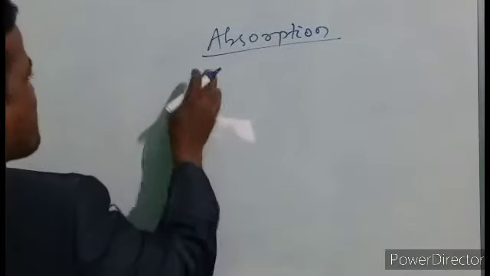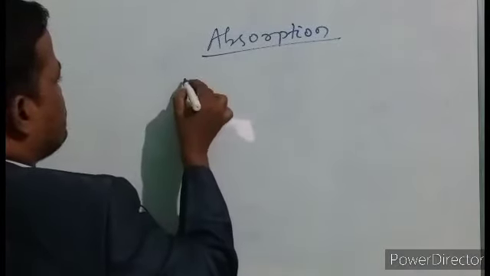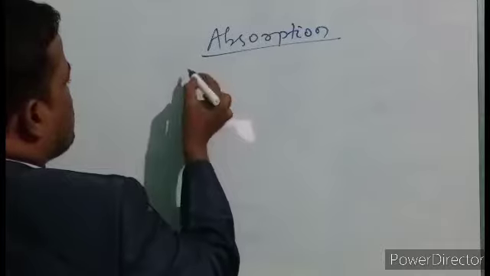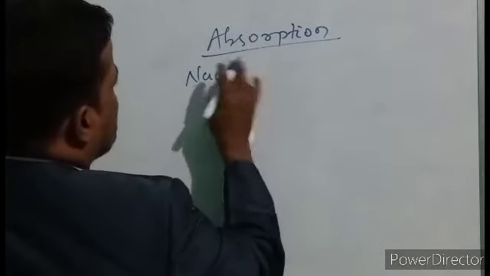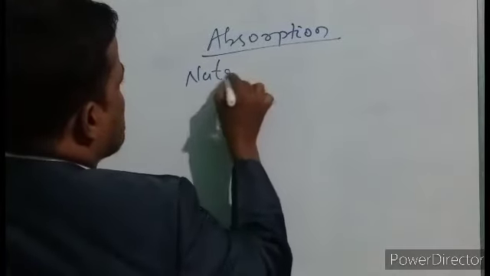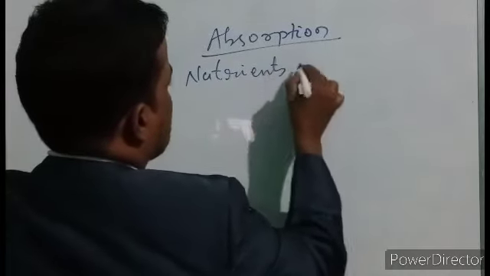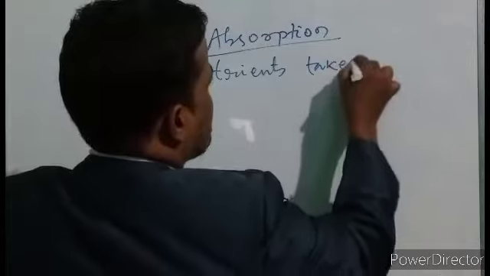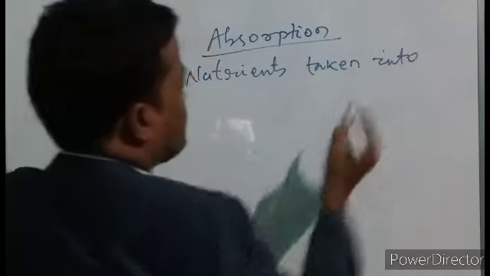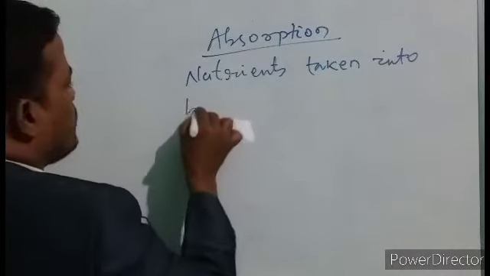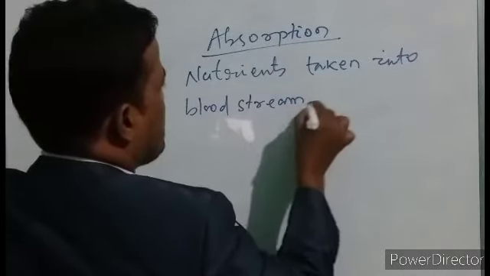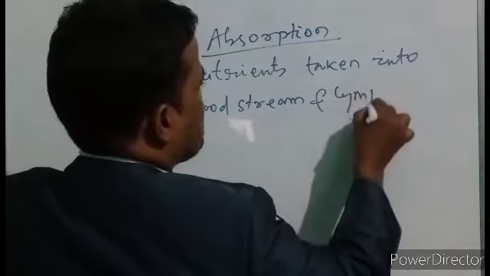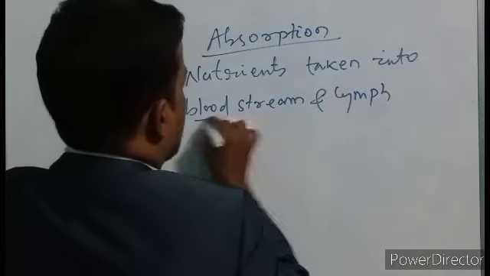Absorption means nutrients are taken into the bloodstream and lymph.